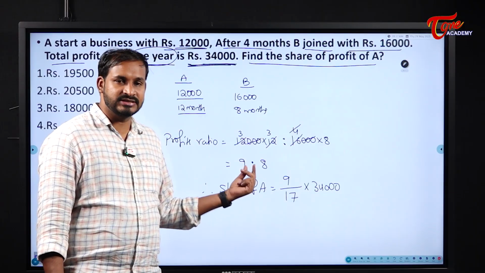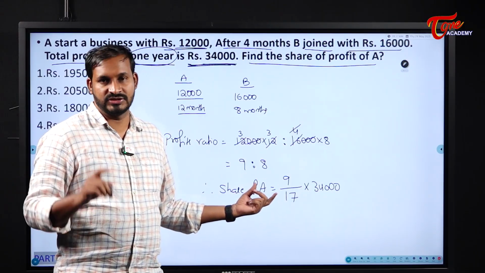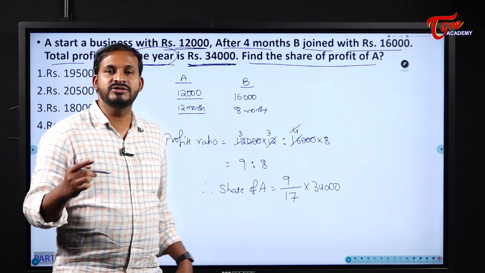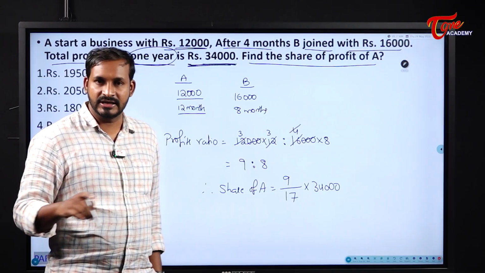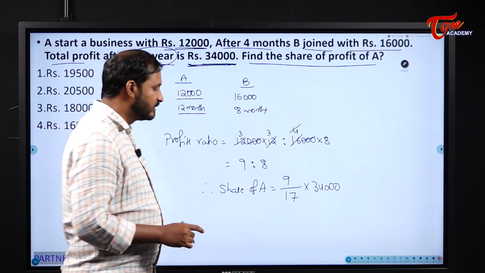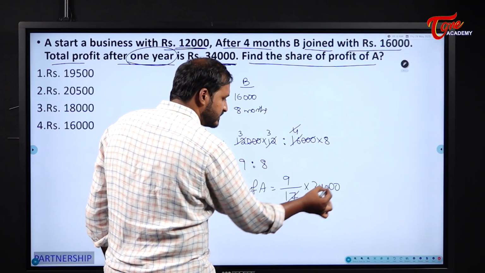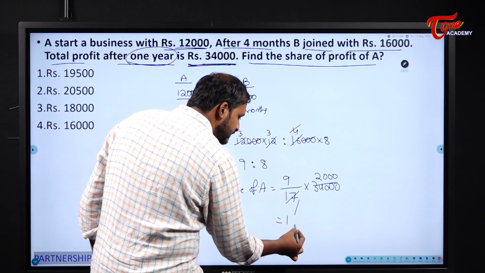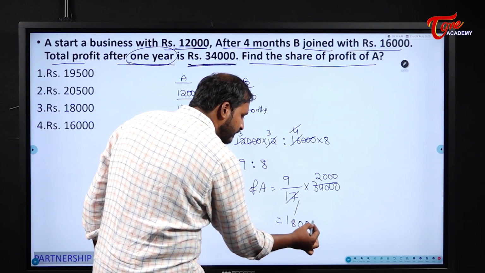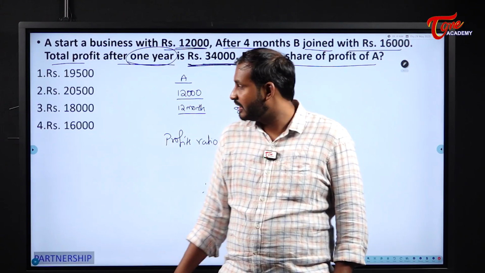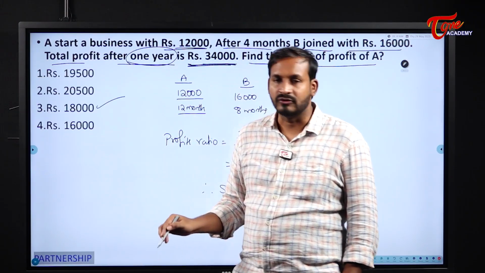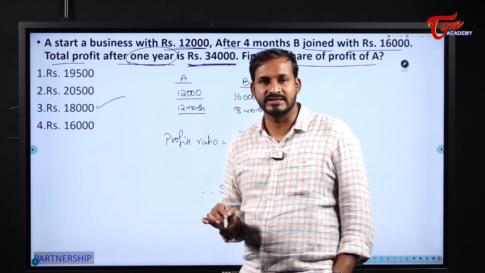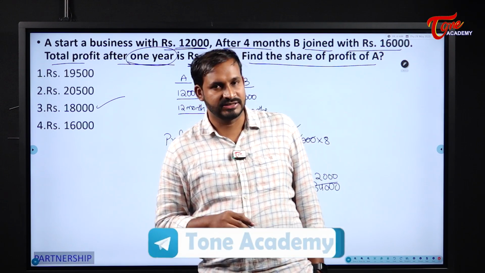Students, we already discussed this concept during ratios and proportions. If you have any doubt why I have written 9 by 17, please do watch that video once so that you will get a clear idea why we have taken it like that. Next, 17 ones are 17, 17 2000s are 34,000. So A will get a share of 18,000 rupees here. So this is an example for compound partnership, students.